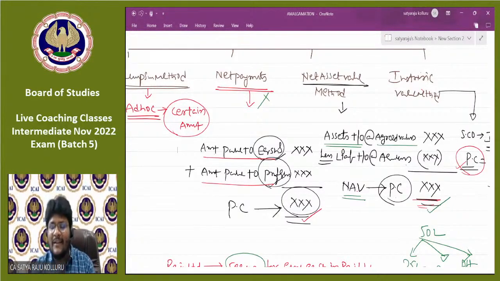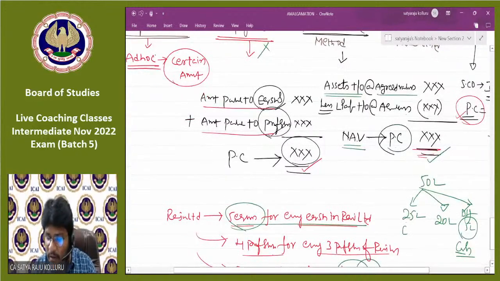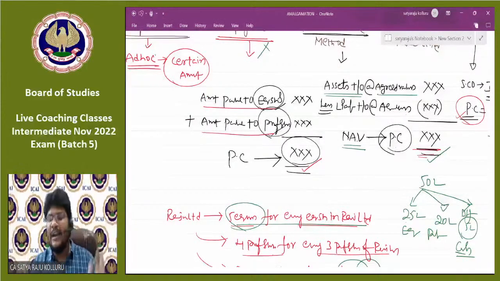Under net asset value method, what are the different assets taken over by the purchasing company at agreed value? And what are the different liabilities taken over at agreed value? You can knock them off against each other. Then you will get NAV, which is nothing but purchase consideration. Out of which, in the form of equity shares, how much? In the form of preference shares, how much? In the form of cash, how much? Then you can decide. Do you understand, all of you?